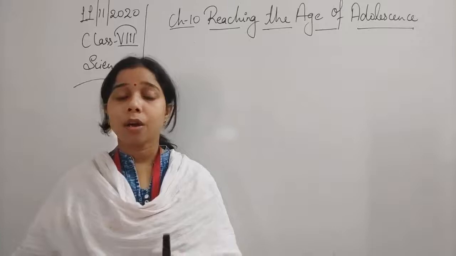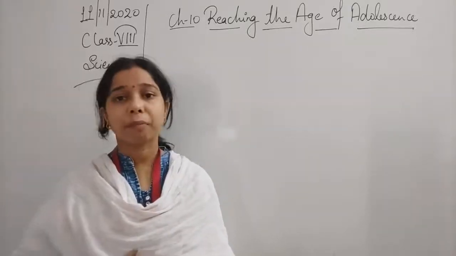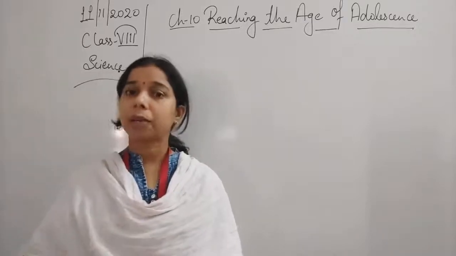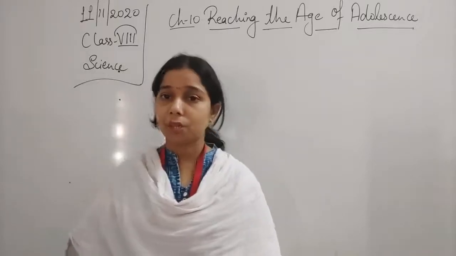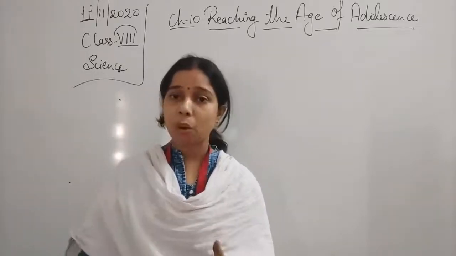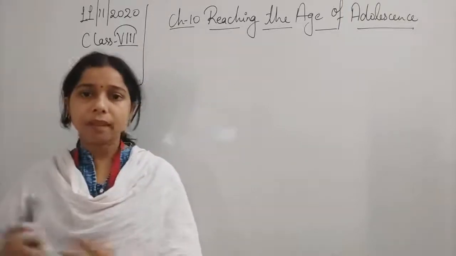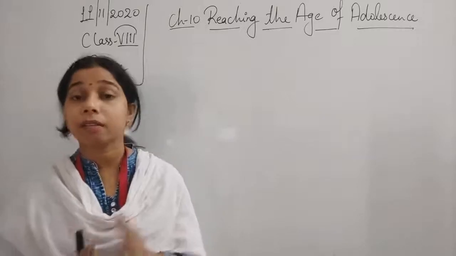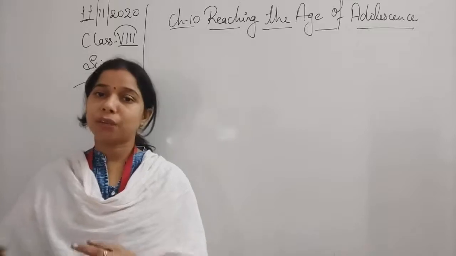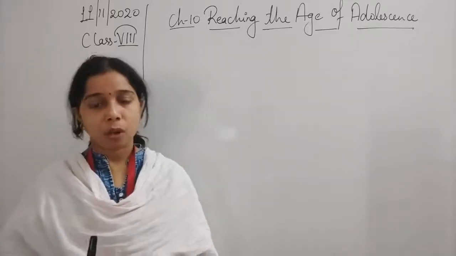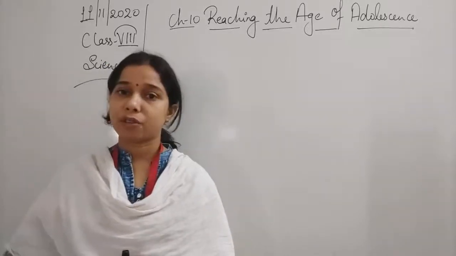Now this tail will be shed, development of feet occurs, and the tadpole gets converted into the frog. So here also the adult frog is totally different from the tadpole, and that is why we use the term metamorphosis, in which the organism changes during its developing stage. Okay, so this was all about the chapter on reproduction.